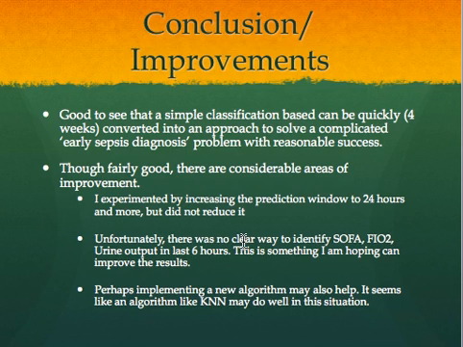Unfortunately, there was no clear way for me to identify some of the essential features for sepsis diagnosis, such as SOFA, FiO2, and urine output in the last 6 hours. This is something that I'm hoping I can identify eventually, and I believe that will help me improve my results. I can also look into other ensemble algorithms and lazy algorithms such as KNN. I think that may be another area to look at to see if I can improve the results.